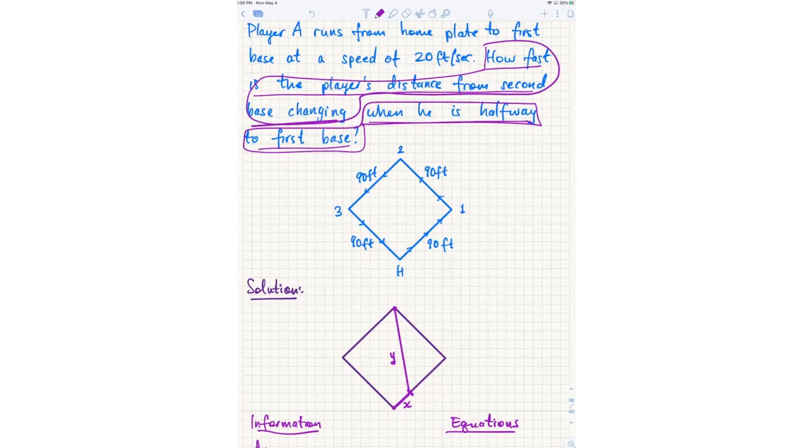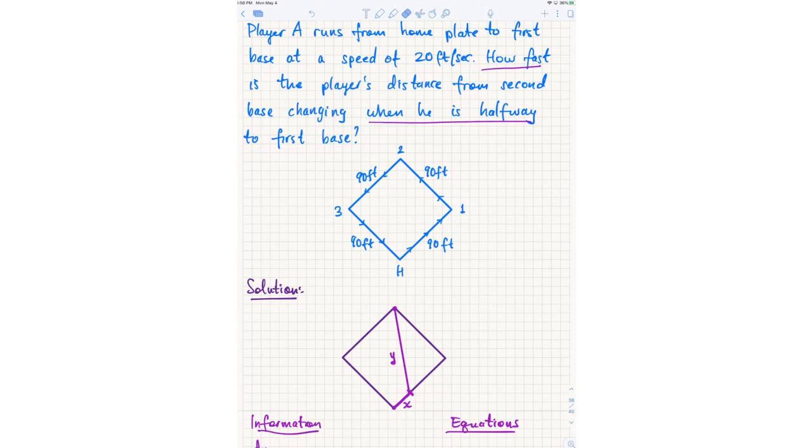Because you're trying to find the rate of change of distance to second base from halfway to first, does the player have to run 135 more feet to second base? First of all, the player does not have to run 135 feet to second base. The player's position is changing. The player is not at 45 feet. Everyone needs to get that out of their head. The player is at some arbitrary location along the baseline, and I just happen to want to know how fast something else is changing when he happens to be halfway to first base. But the player is not just standing there at 45 feet.